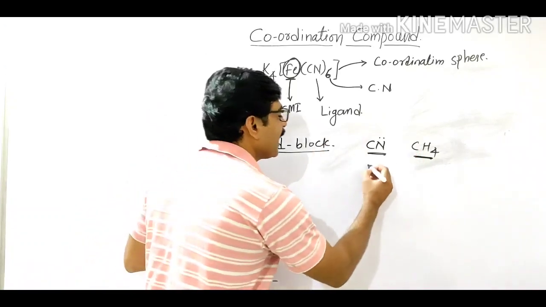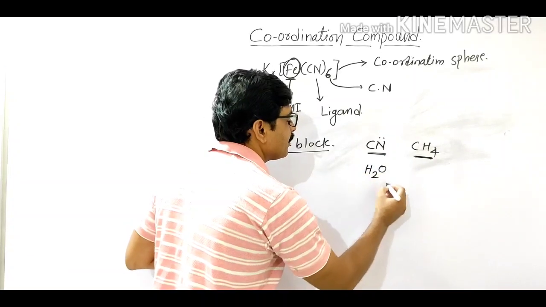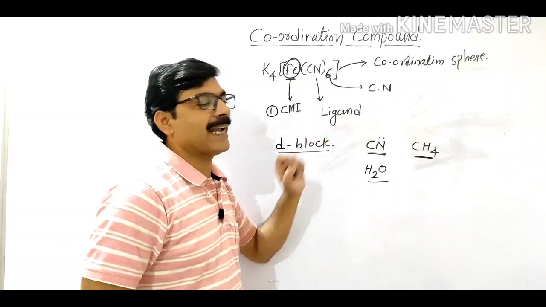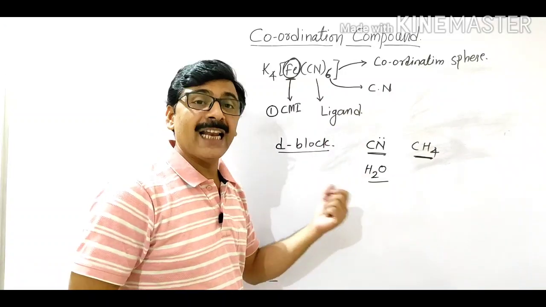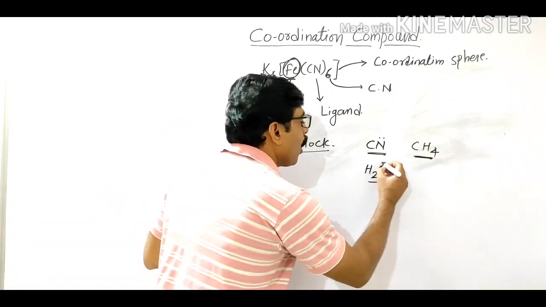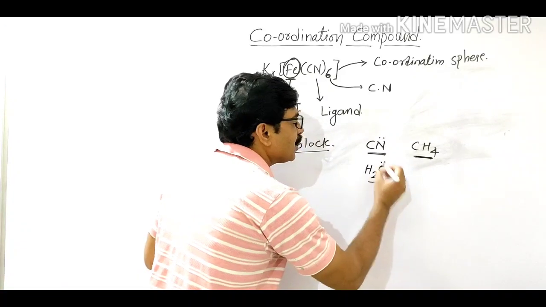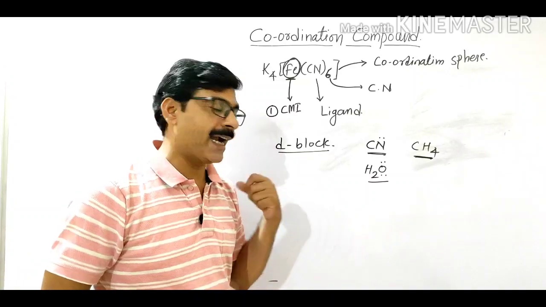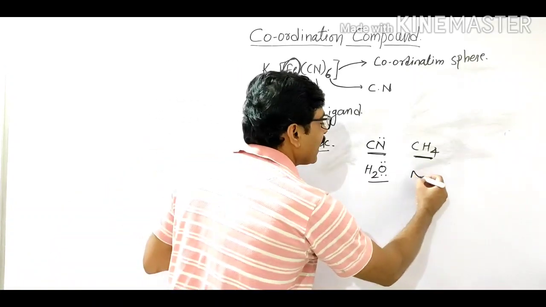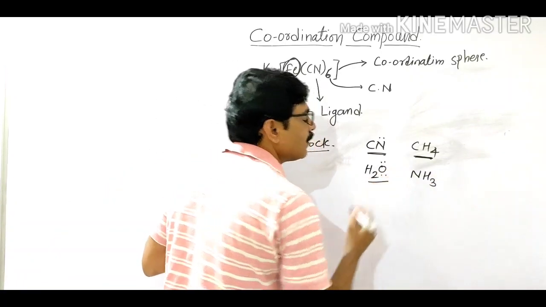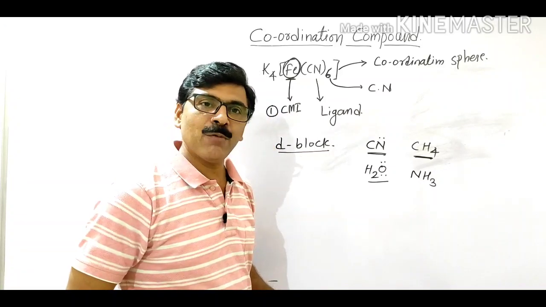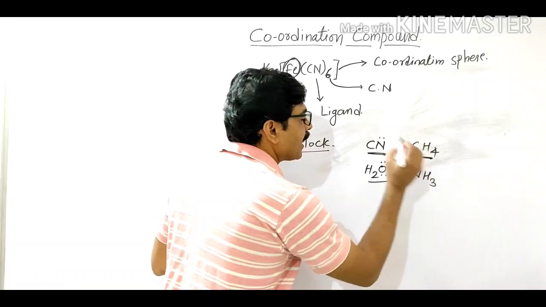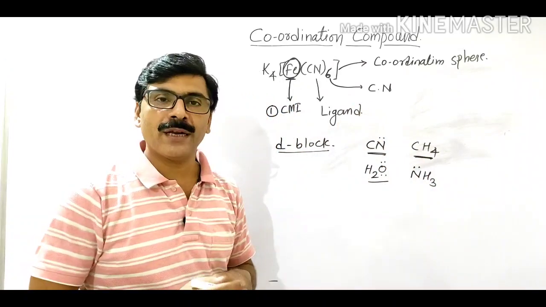Another example I can take is water. Water is also a ligand. Why is it a ligand? Because oxygen contains two lone pairs of electrons, so it acts as a ligand. Then another example, the NH3 molecule. NH3 is also a ligand because nitrogen contains one lone pair of electrons.